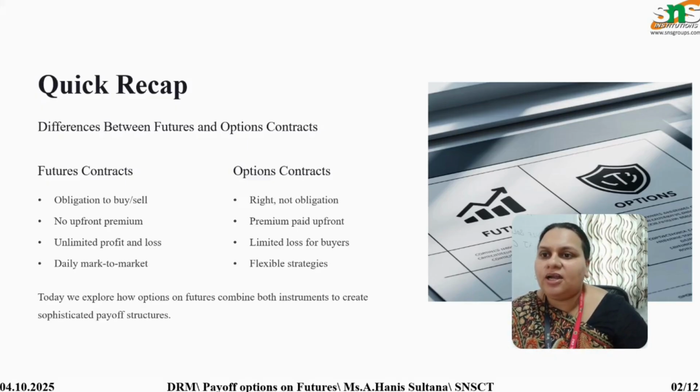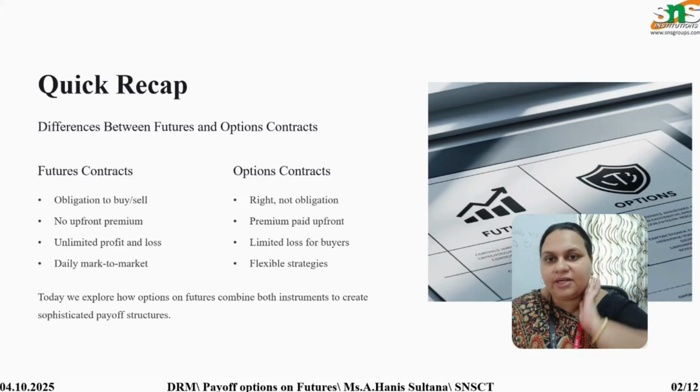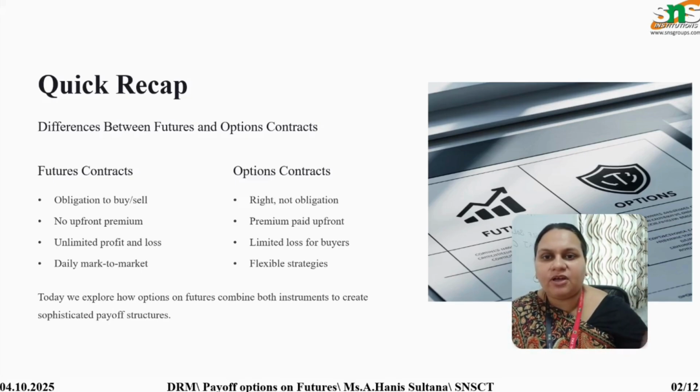Unlimited profit and loss. In the futures contract the profit or loss is unlimited, which means there is no estimated profit or loss. The investor may experience either the highest profit or the lowest.